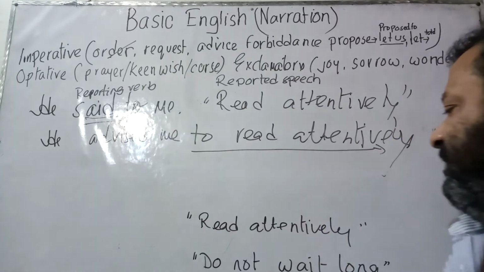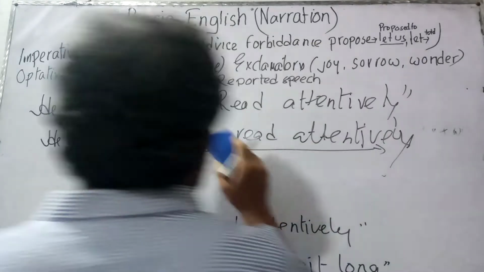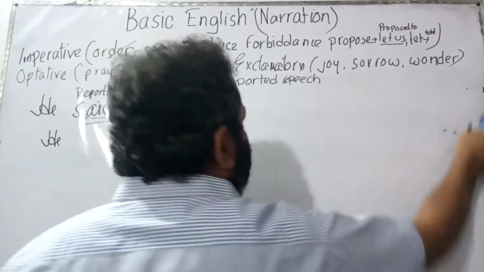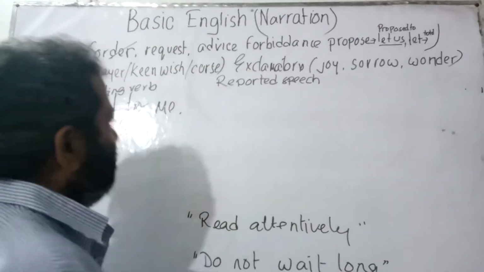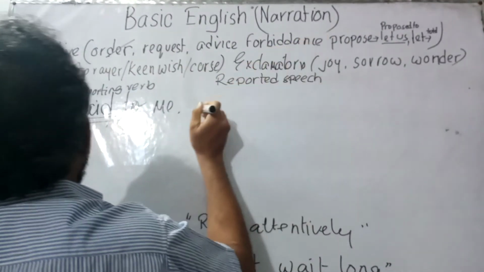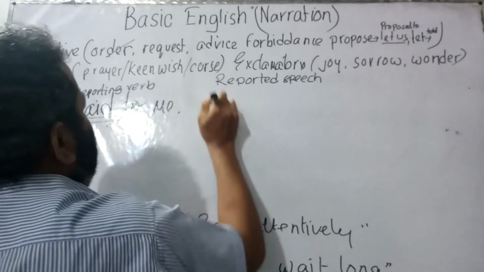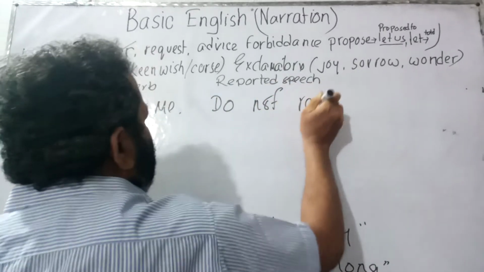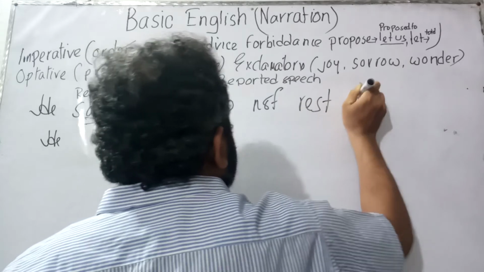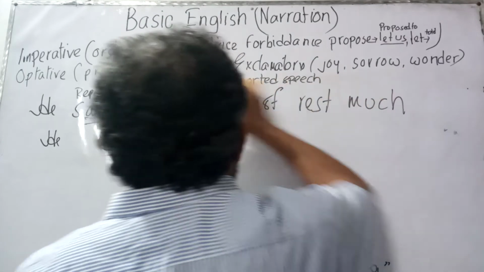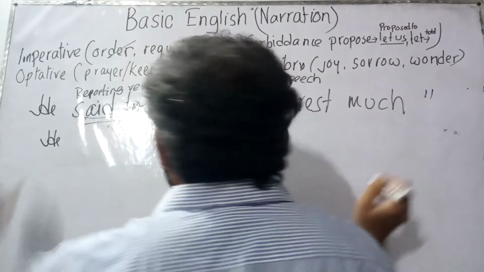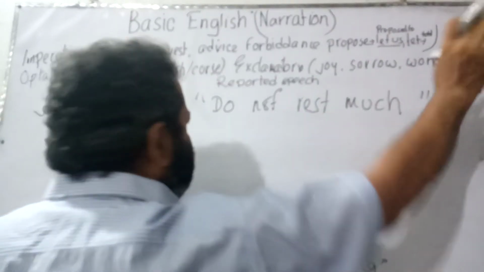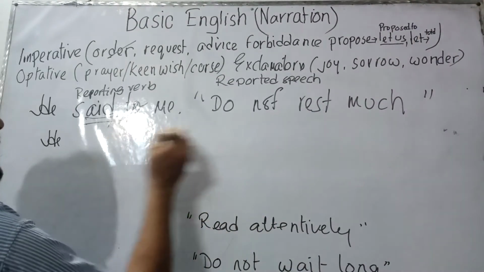Now let us write another sentence, and it will be started by do not. It's actually a forbiddance. So he said to me, do not rest much, or do not rest for a long time.